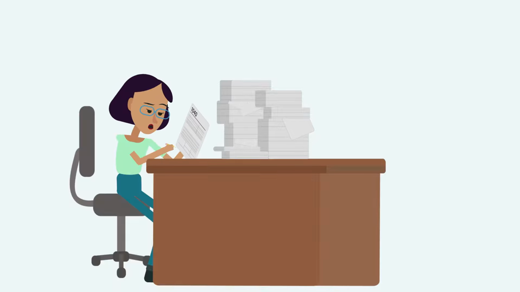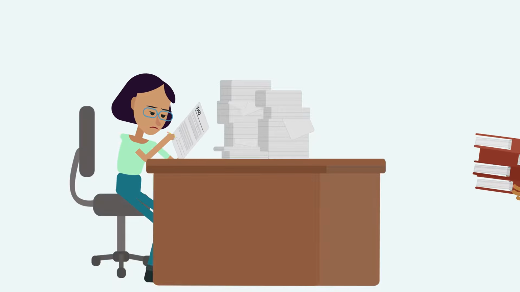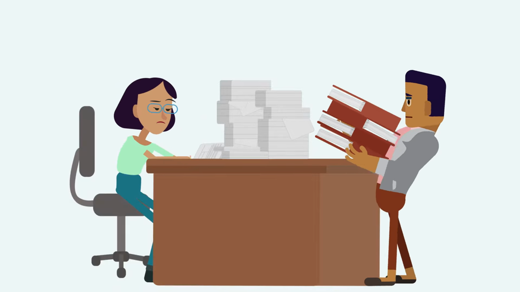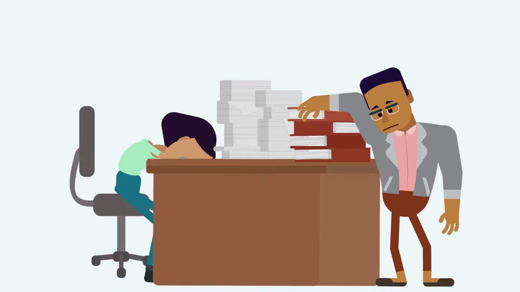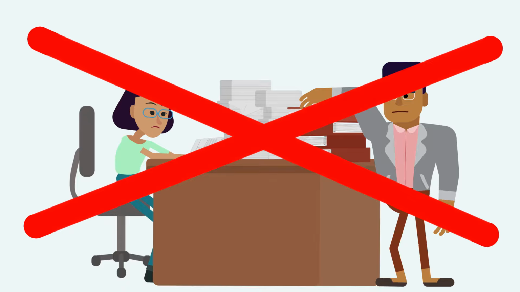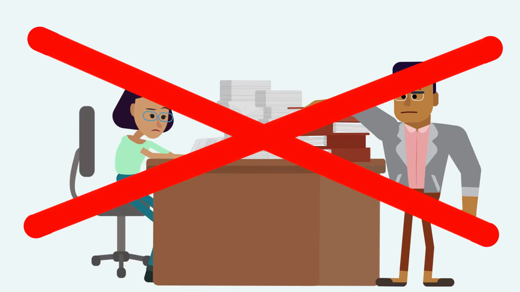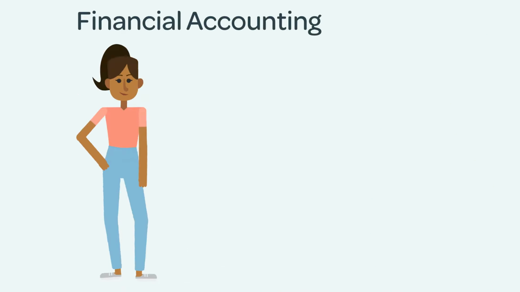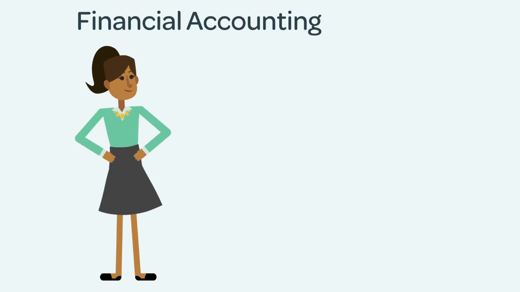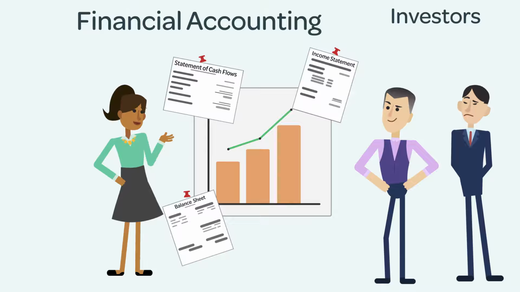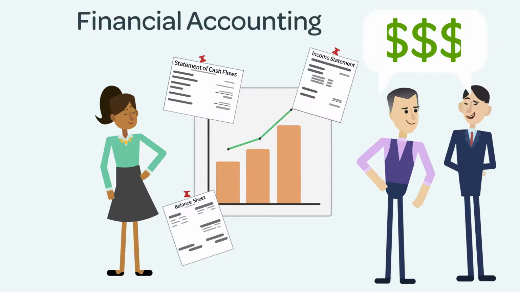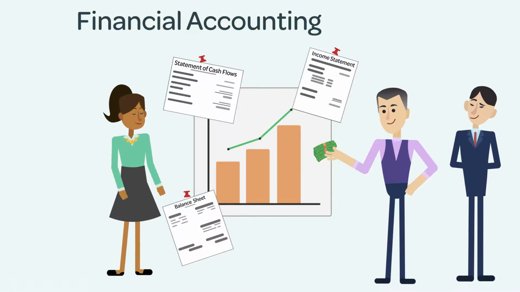When people hear the word accounting, they often think of filing their tax return or of a family friend who keeps the books for a small business. While it is true that these are examples of accounting, they are not the type of accounting we reference when we say financial accounting. Financial accounting is the financial information that managers prepare for their investors. The purpose of financial accounting is to help investors evaluate companies' economic performance so they can make profitable investment decisions.